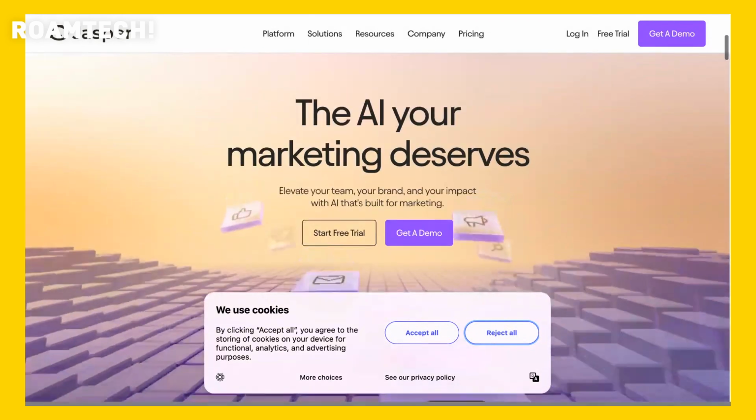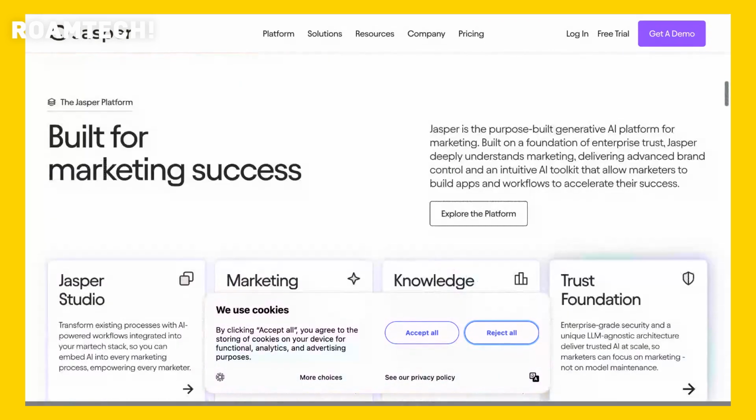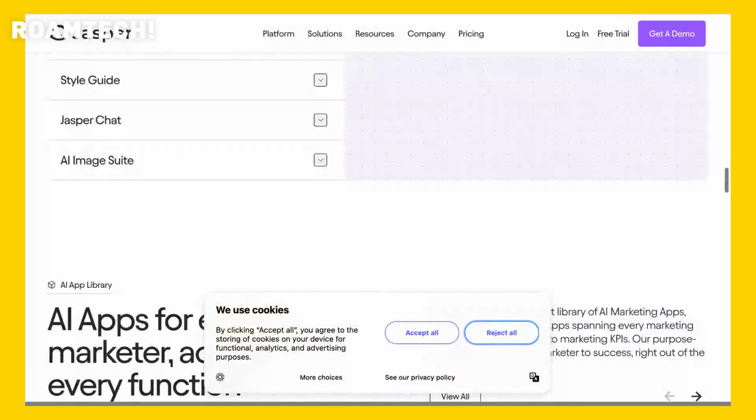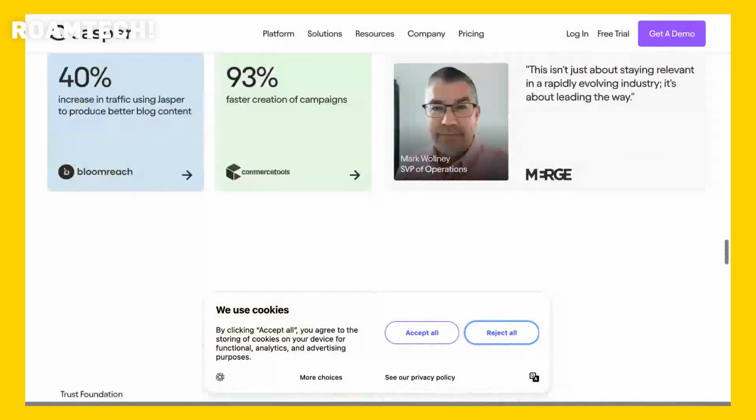In this video, we delve into Jasper AI, a state-of-the-art content creation tool engineered to significantly enhance your writing process.